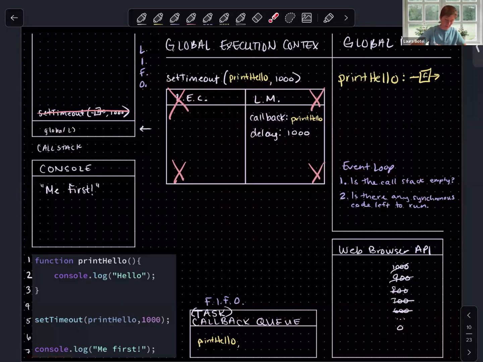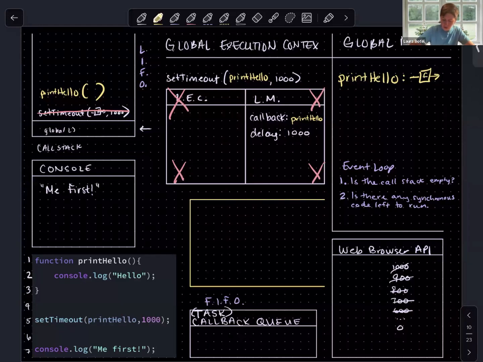So because of this, print hello is dequeued and it is invoked on the call stack. And again, this is a function invocation, which means we need to open up what? A function level execution context or local execution context, so that JavaScript can execute the code within print hello.